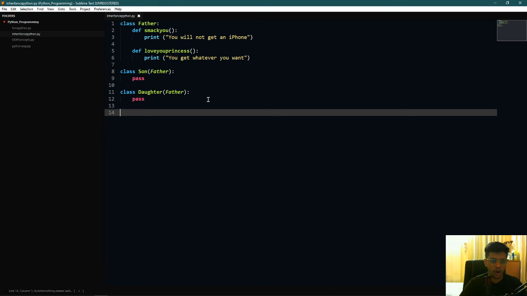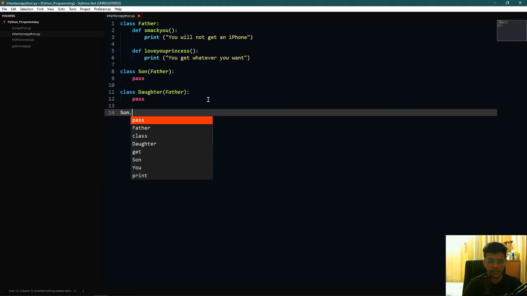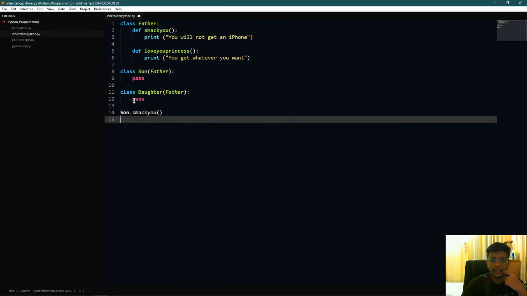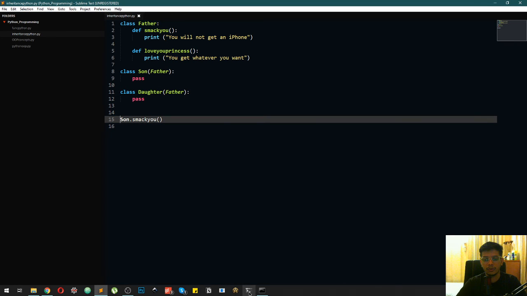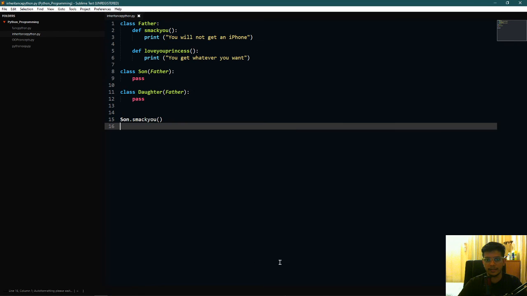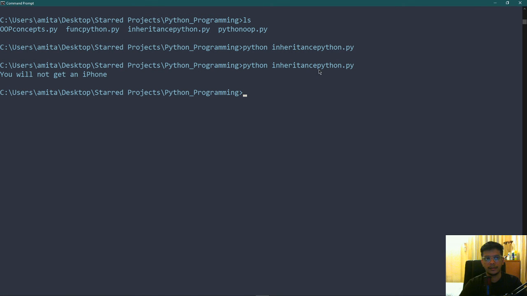So let me call now. Let me say son.smack you. The Son class doesn't have any function called smack you, but since it inherits from its Father class, it recognizes this function. Now if I run the code, it should print this thing, and it does.